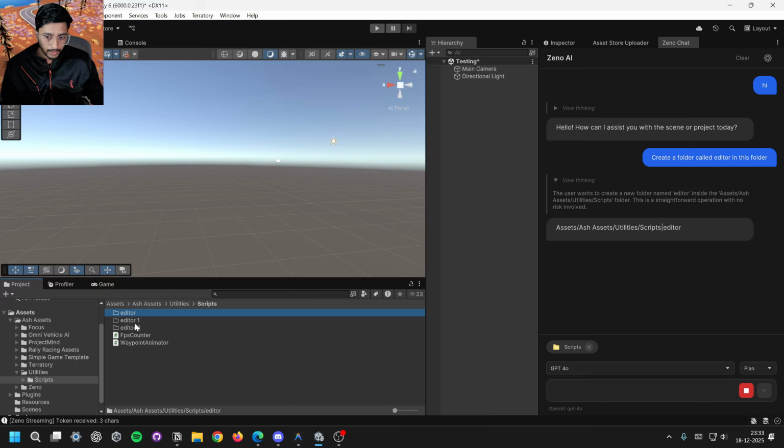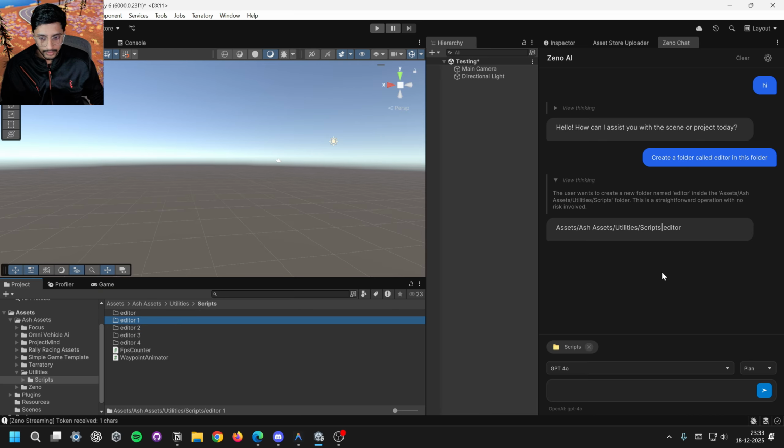So okay, it's not stopping, it keeps creating more and more folders. Okay, that is an issue. Okay, it created 5 such folders. So that was expected because it's only been 3-4 days and I have to test this tool thoroughly.